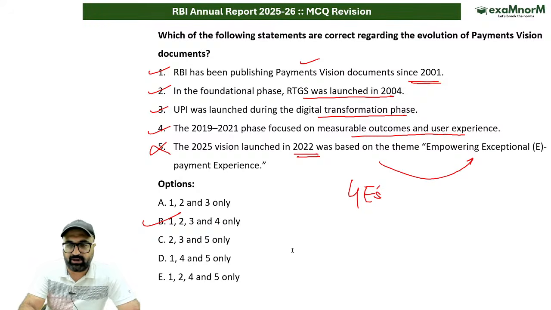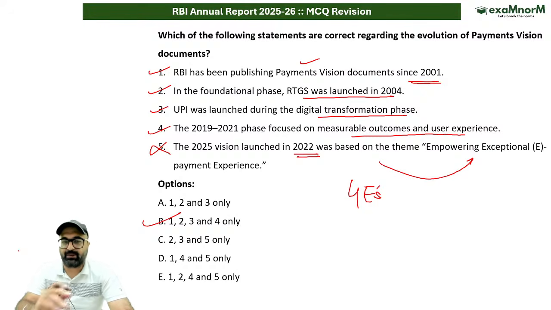ठीक है जी, क्लियर हो गया पॉइंट. I guess it is clear. ओके, अब यहाँ पे कुछ इंफॉर्मेशन है which I would love to add. Please pay attention on the screen. What all information I would love to add over here is with respect to payment vision.